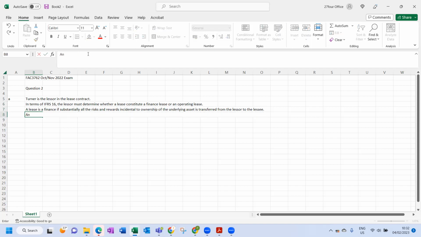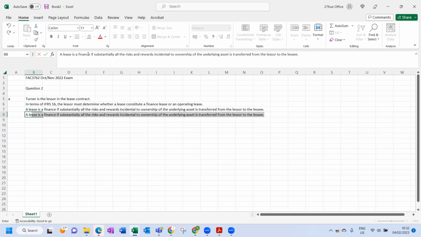Okay, a lease is an operating lease if substantially all the risks and rewards of ownership are not transferred.